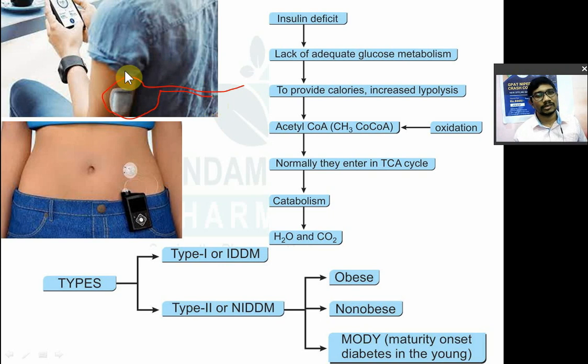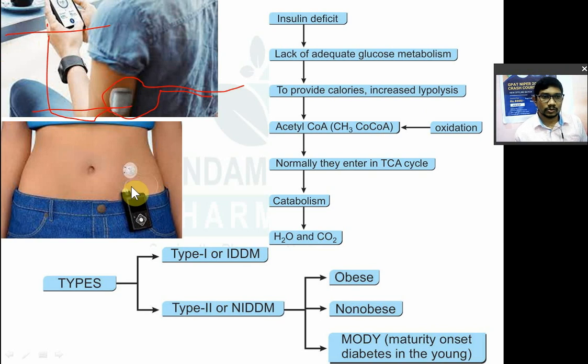So instead of carrying all these things, just a small device which can be controlled by your phone, or it can be already programmed. In the phone, you just have to set your timing. Suppose 12 a.m., 12 p.m., then 3 p.m., then 6 p.m. If you want to take the injection 3 times, just set the timing 12, 3 and 6, and set the amount of insulin to be injected, suppose 1 unit, 2 units or 5 units. Depending on that, at the set time it will automatically inject insulin into your body.